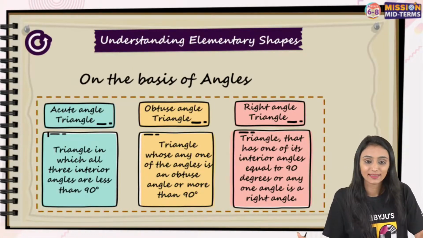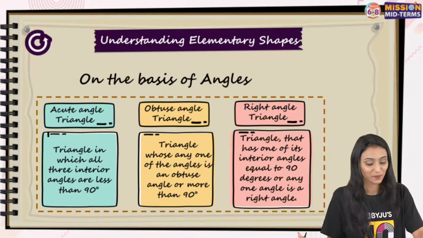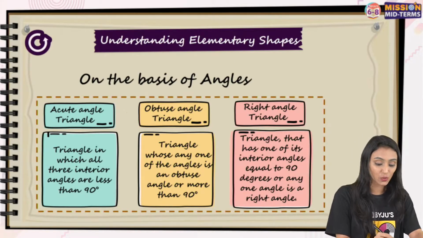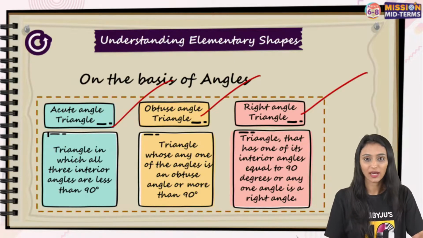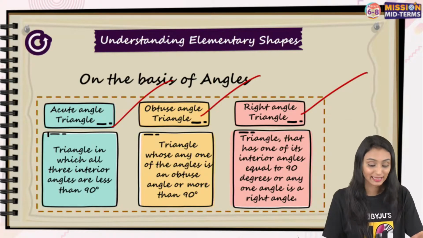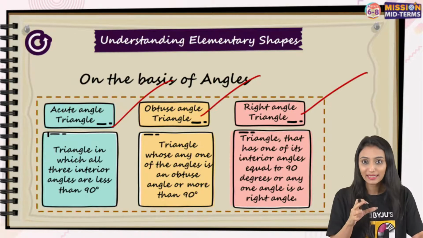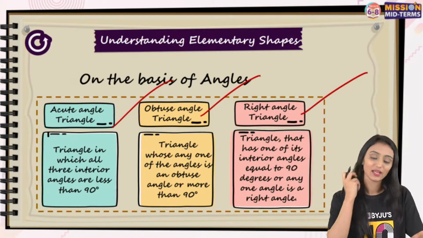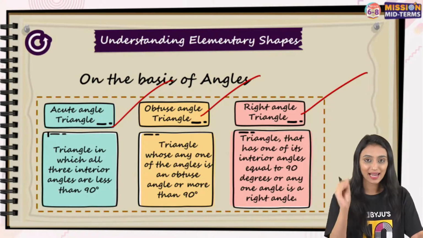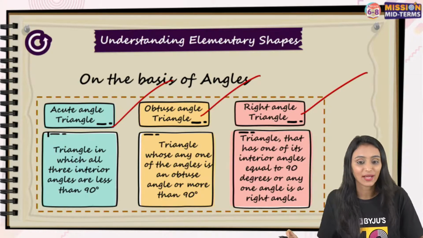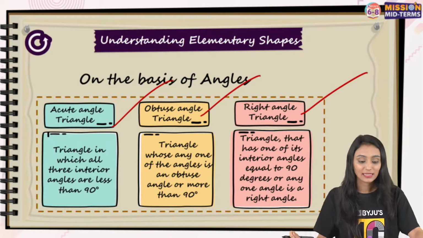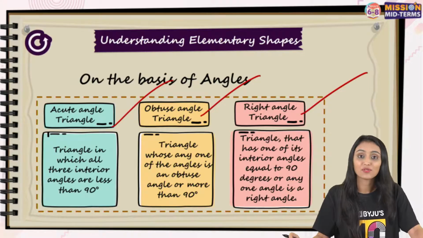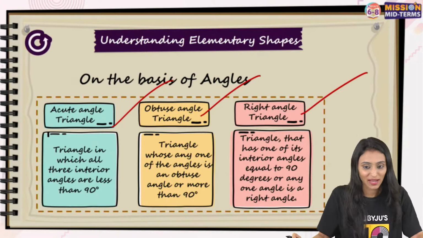Yes, Khushi, this is clear, right? On the basis of angles, we have acute angle, obtuse angle, and right angle triangle. Acute angle, they are between 0 degree and 90 degree. Obtuse angle, more than 90 but less than 180 degree. Right angle, exact 90 degree, right? So if there is one angle in the triangle, exact 90 degree, we call it a right angle triangle. So we are clear with the types of triangles based on the number of angles as well, right?